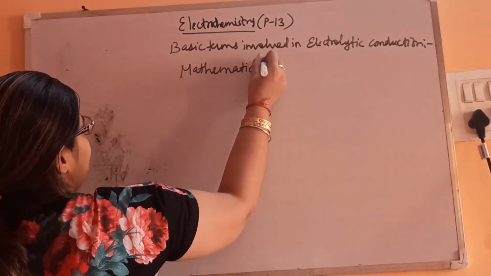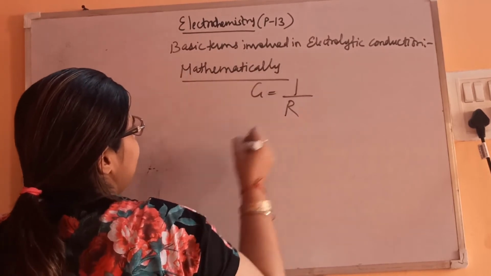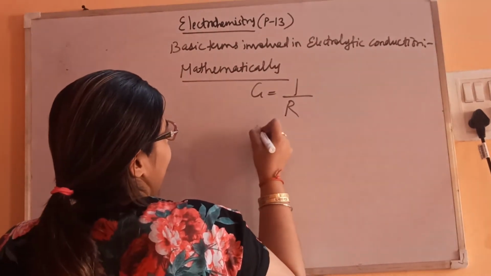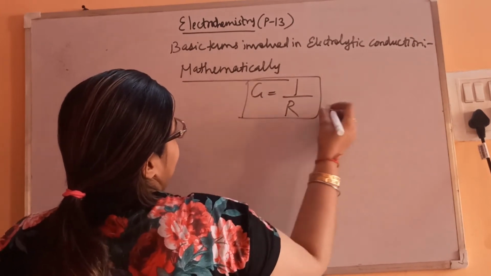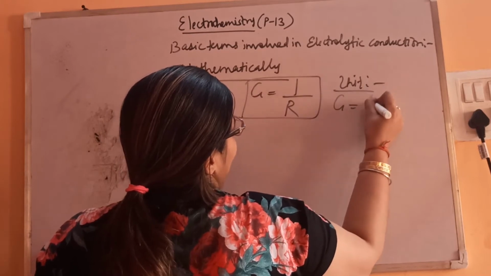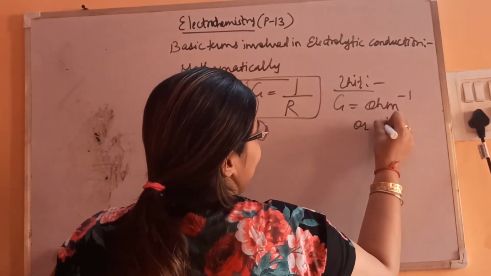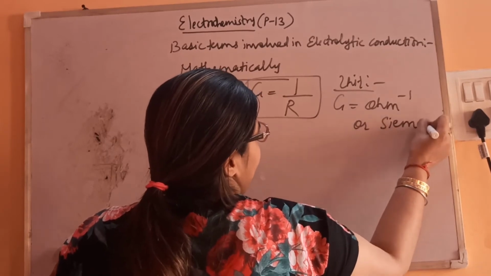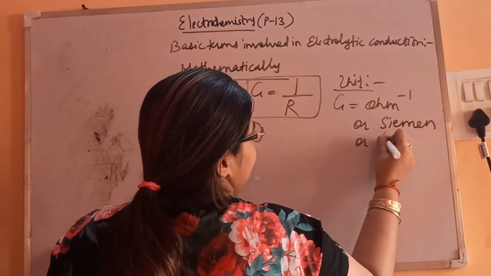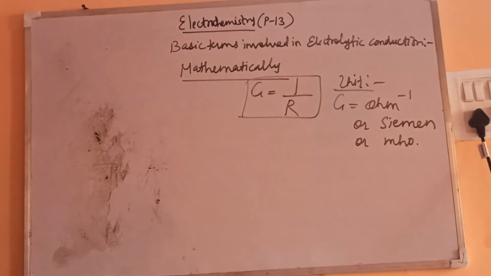The unit of G is ohm inverse. Ohm inverse is also known as Siemens, or you can write it backward as mho.